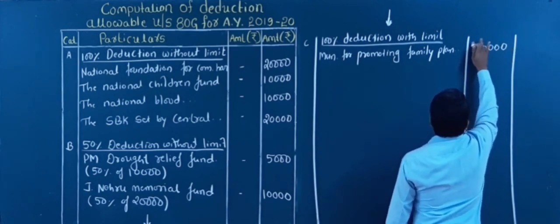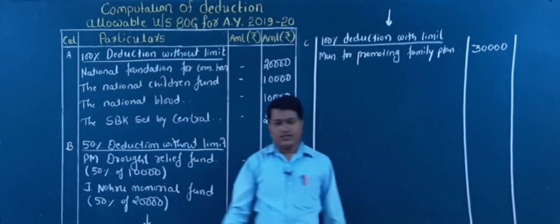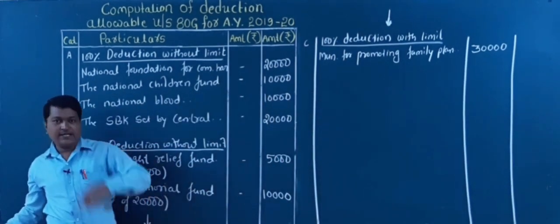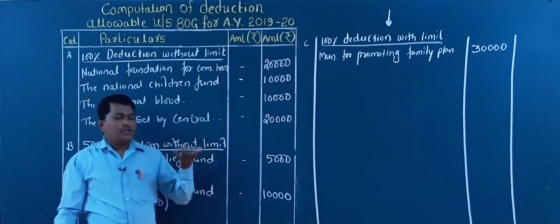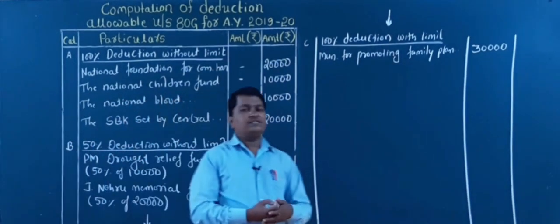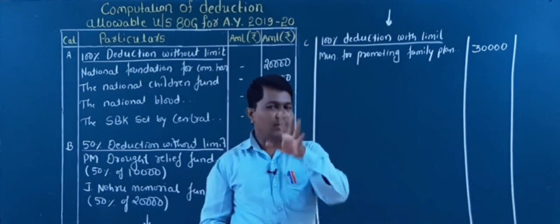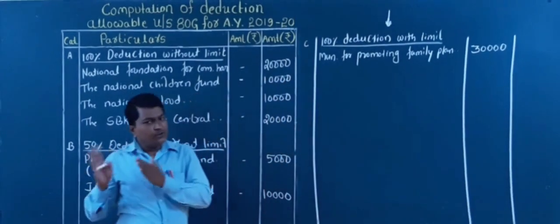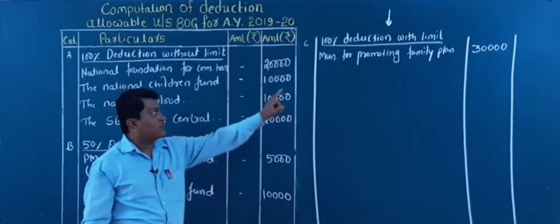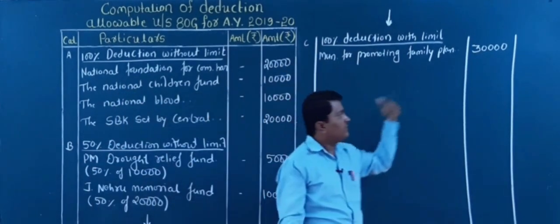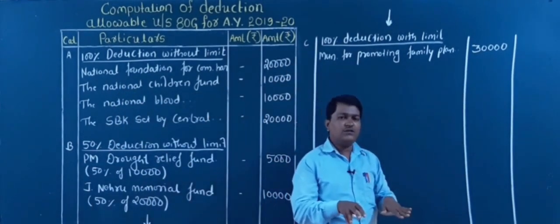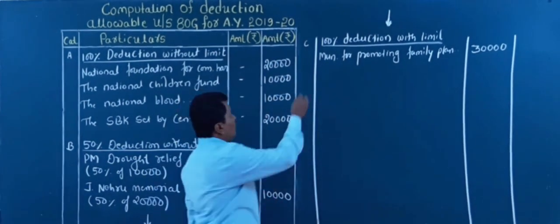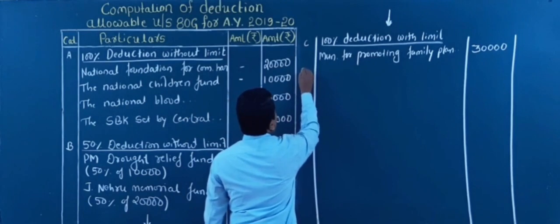I'll write it in the inner column itself, 30,000. So as you have already written down the problem, please see there. Now, does anything else fall under category C? No. Only this transaction falls under category C. As I told in the previous problem also, you directly take the amount irrespective of 100%, 50%. Whatever they gave in the donation, that you directly take. So here, now I go for category D.